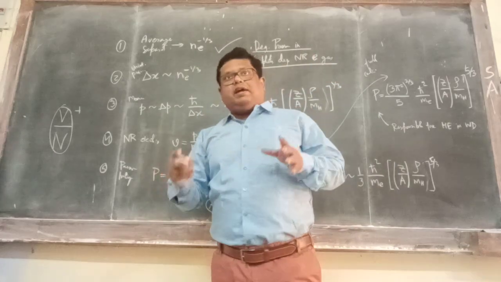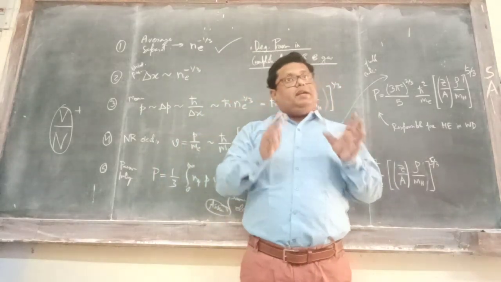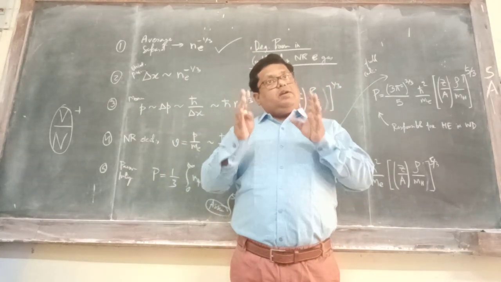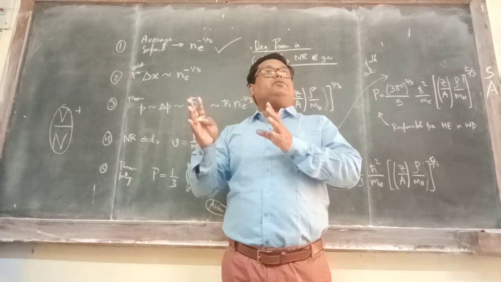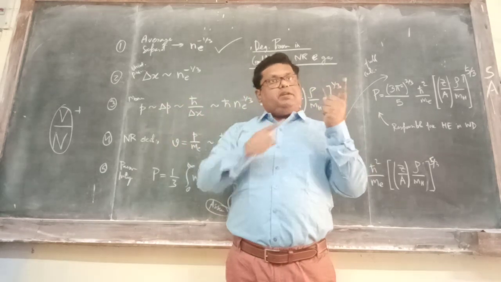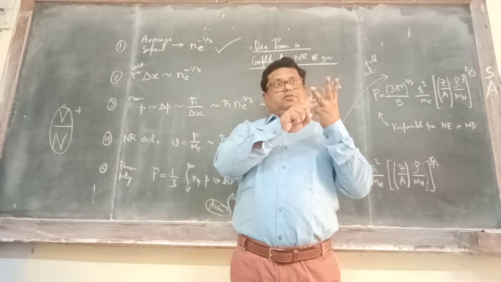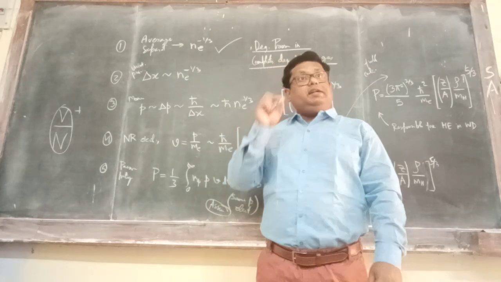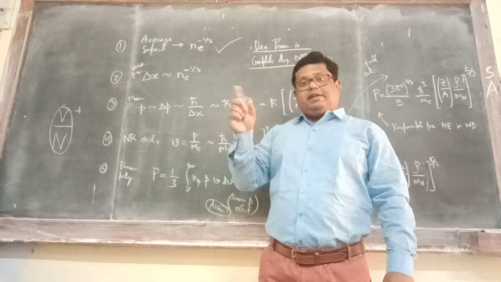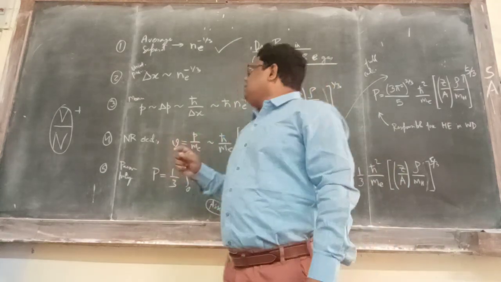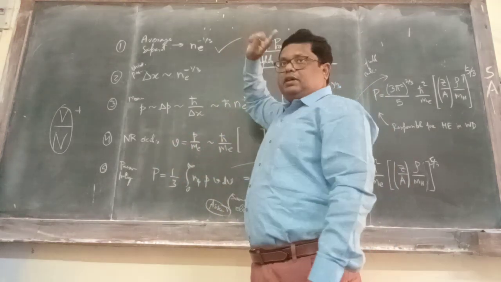So here we are considering a completely degenerate, non-relativistic electron gas. Completely degenerate, number one, non-relativistic, number two, electron gas. Three things. The T equals 0 case. Finite temperature case I am not talking about over here. Okay, so this is the first thing.